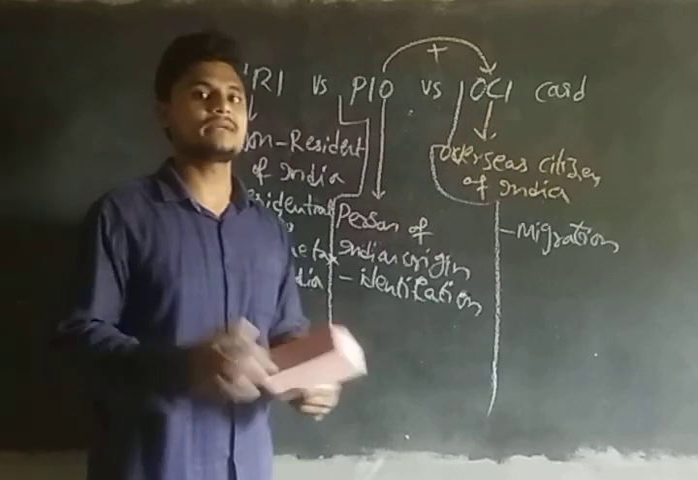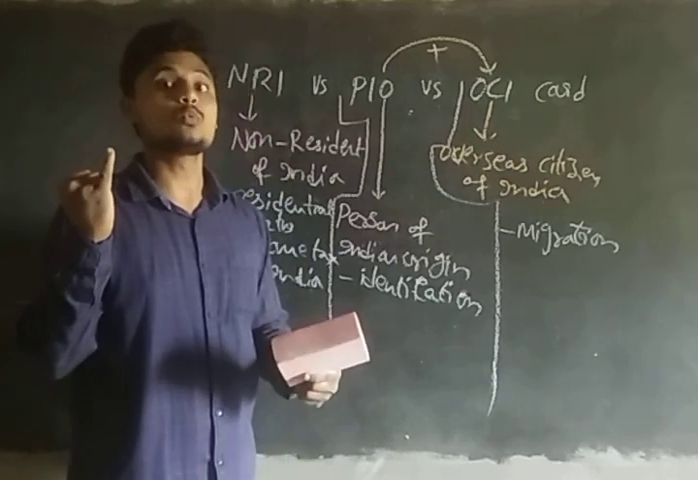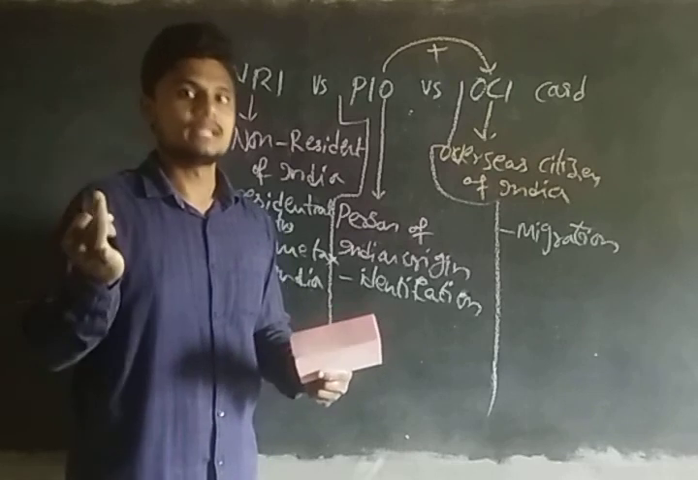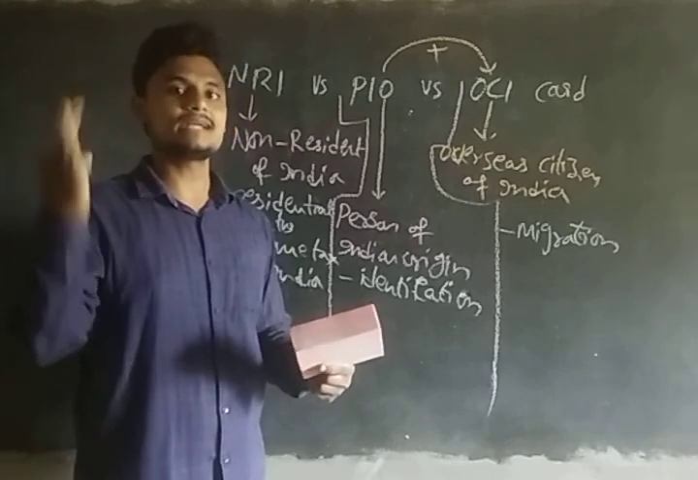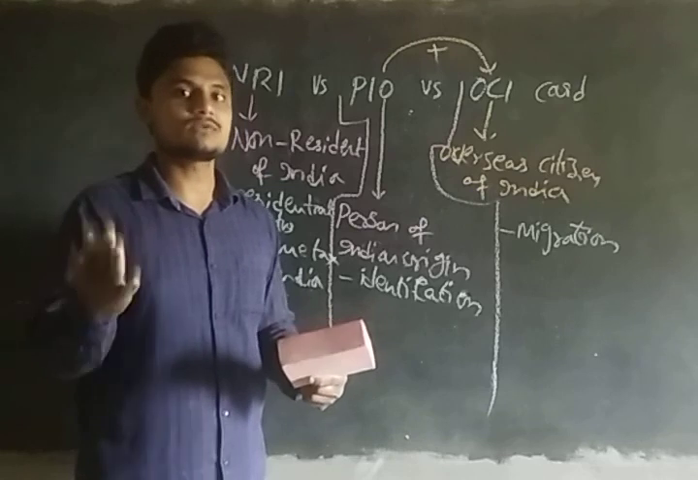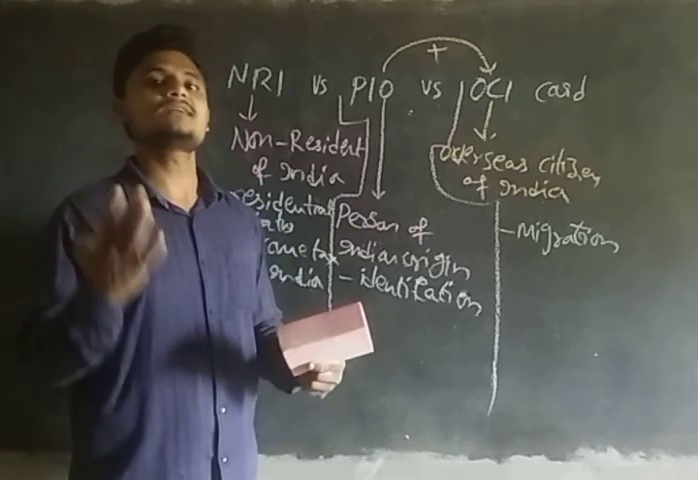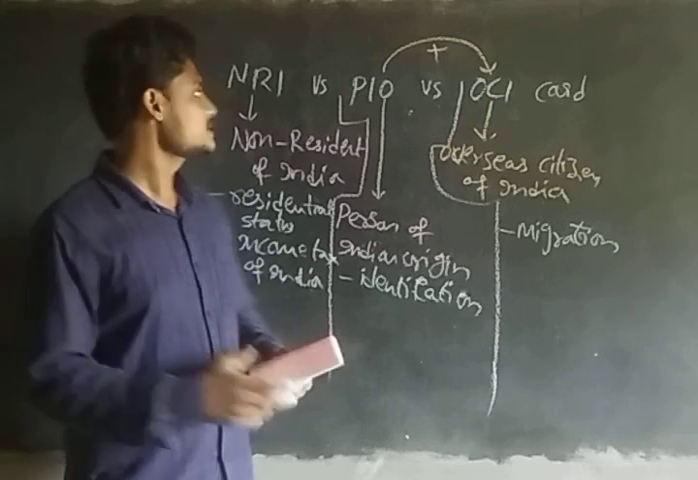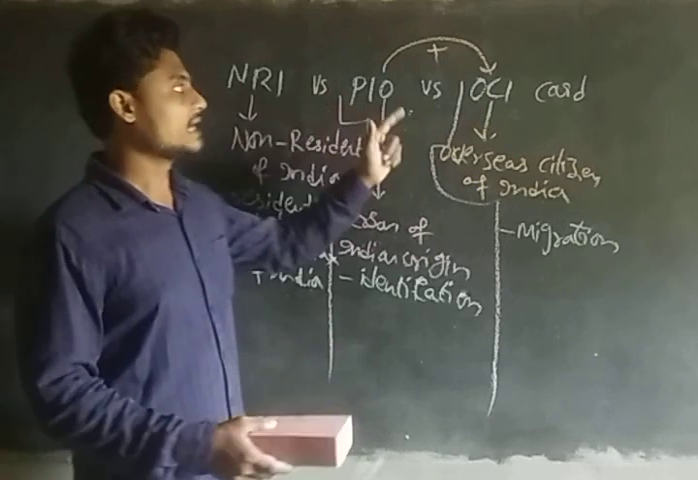I will repeat, guys. They can't take part in the voting, first of all, and they can't get the government job, they can't purchase the agricultural land, and they can't do the research work in India, guys. If they want to do, they need to get the permission from the FRRO or the concerned department. This is about the NRI, PIO and the OCI, guys.